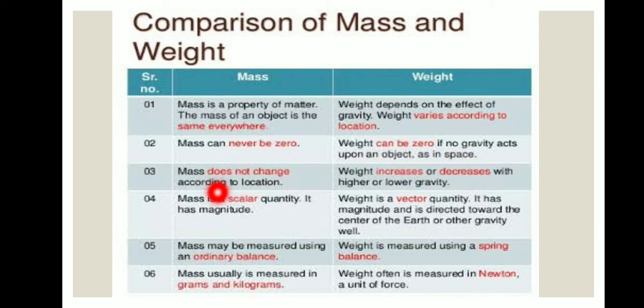Mass does not change according to location. Weight increases or decreases with higher or lower gravity. Mass is a scalar quantity; it has magnitude. Weight is a vector quantity; it has magnitude and is directed towards the center of the earth or the other gravity well. Fifth point, mass may be measured using an ordinary balance. Weight is measured using a spring balance. Mass usually is measured in grams and kilograms. Weight often is measured in newtons, a unit of force.